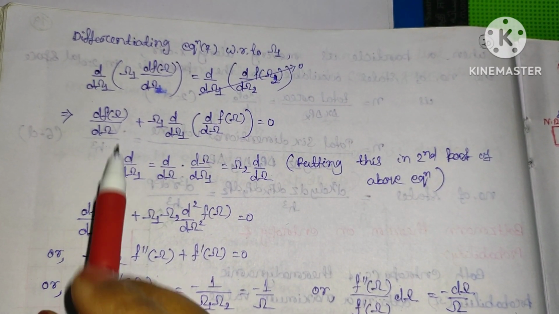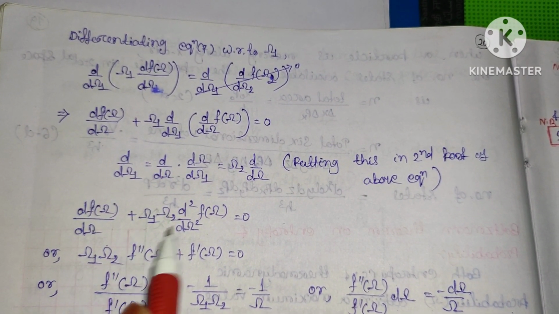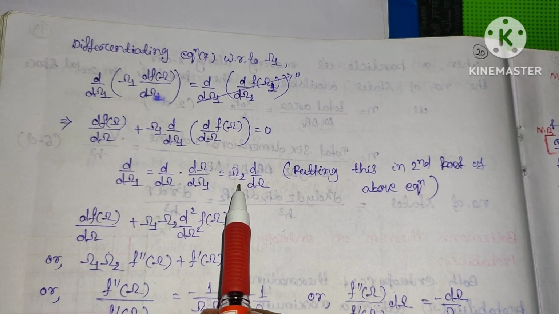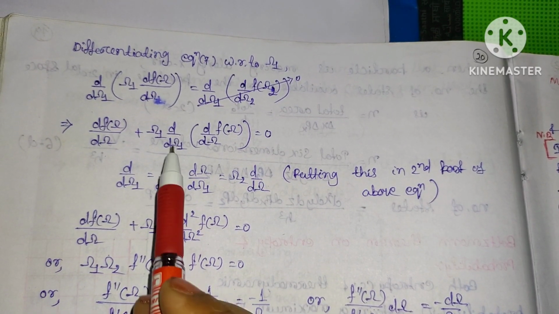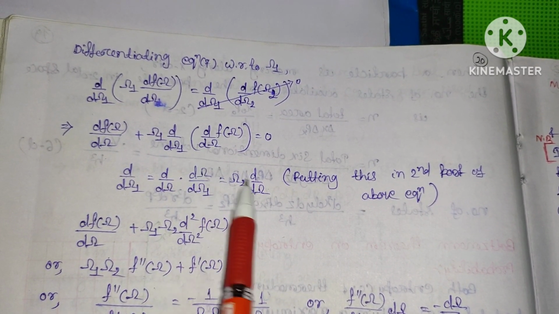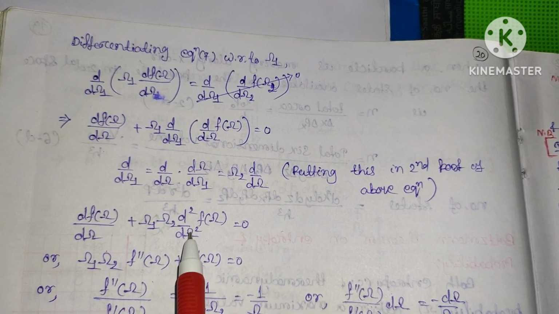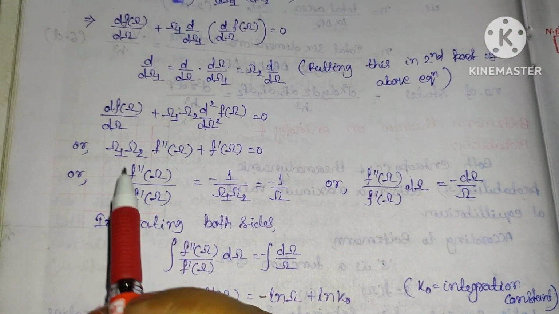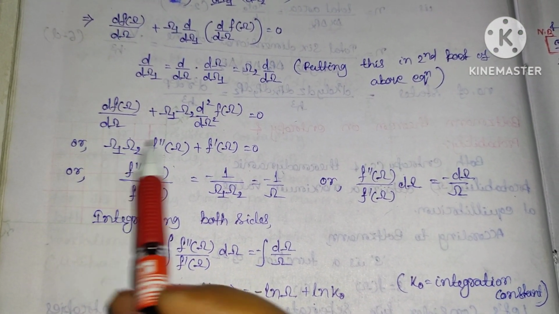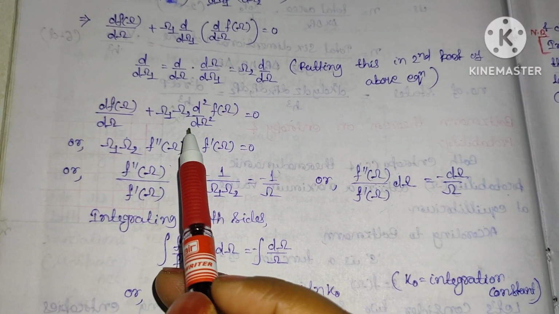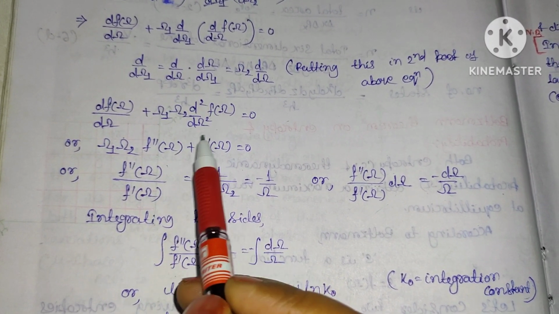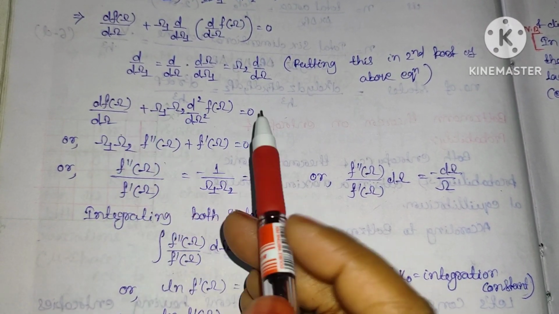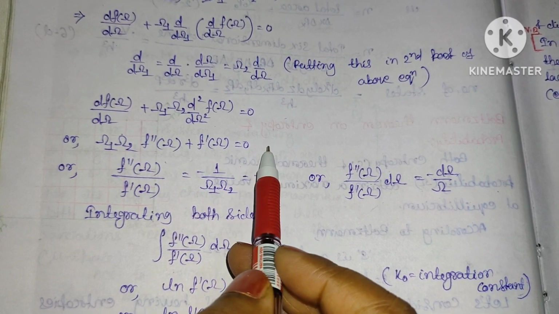Again, d f of omega divided by d omega plus omega 1 into, in place of d by d omega, we can write omega 2 d by d omega. So this is omega 2, d by d omega into d by d omega, that is d square by d omega square, into f of omega, equal to 0. Again, df of omega by d omega plus omega 1 into omega 2 f double prime of omega, and in place of d by d omega of f of omega is f prime of omega, equal to 0.